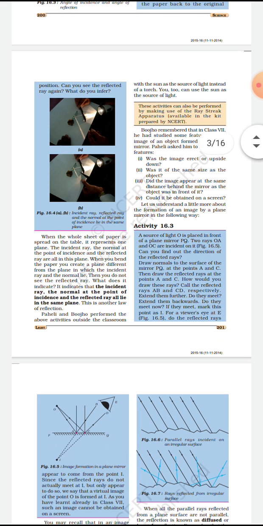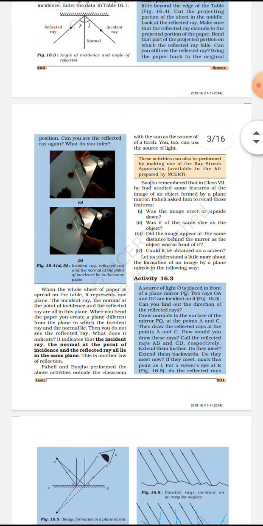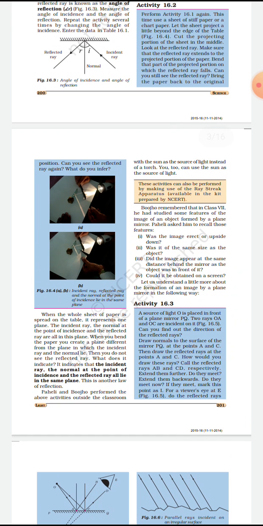In an activity outside, they have given that you can use the sun as the source of light instead of a torch. As you know, the sun is also a source of light.